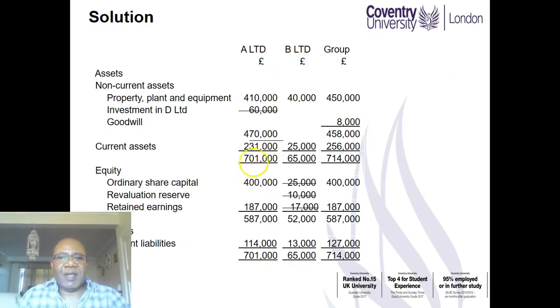You notice here the property, plant and equipment is now 40,000 for B Limited. So if you add 40,000 to 410, that gives a total of 450,000.